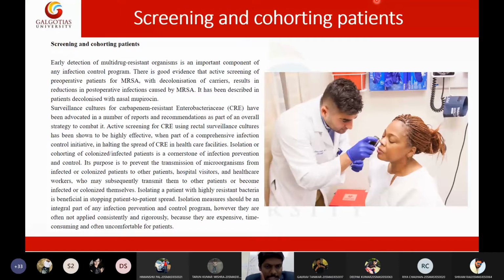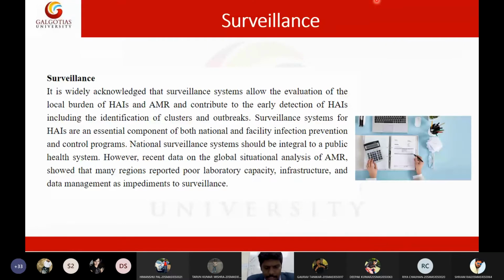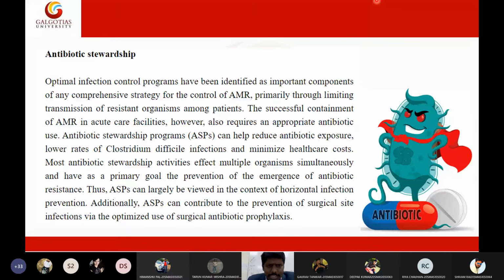If we suspect any such resistance, we need to alert the system immediately. We need to identify the group, and start giving appropriate healthcare support to the group to prevent future outbreaks. It can be endemic, epidemic, or pandemic. So frequent surveillance is one important parameter to prevent cross infection to the community. Then, as I said, antibiotic stewardship.